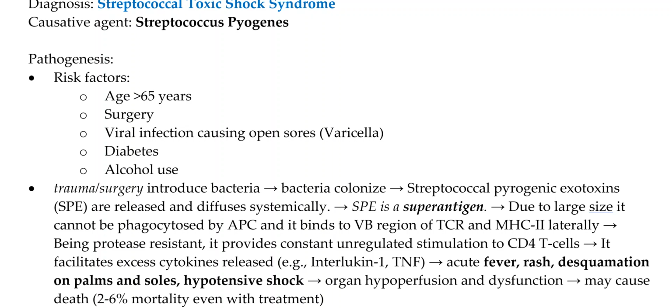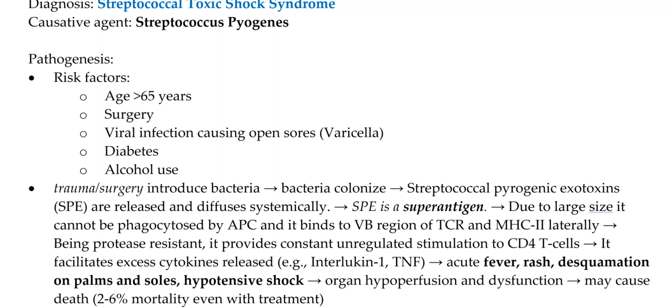And the streptococcal pyrogenic exotoxins, which is SPE, are released and diffused systemically. This SPE is basically a superantigen, just like staphylococcal TSST-1. If you have not seen that, see case 1 in this series. Due to large size, it cannot be phagocytosed by APC and it binds to the V beta region of the T cell receptor and MHC2 on the antigen presenting cell laterally.